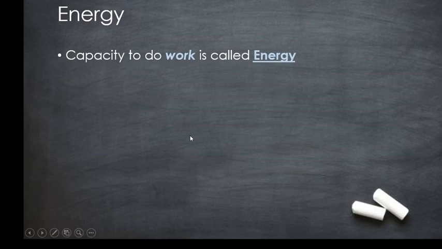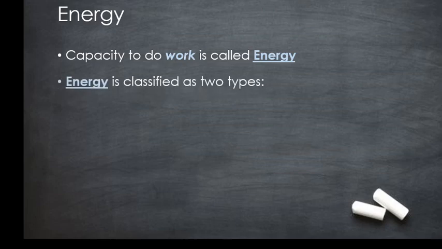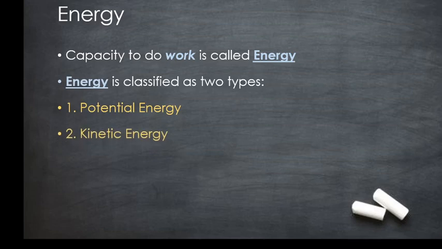Now coming to energy. Energy is defined as the capacity to do work, and it is classified into two types. One is potential energy and the second one is kinetic energy.